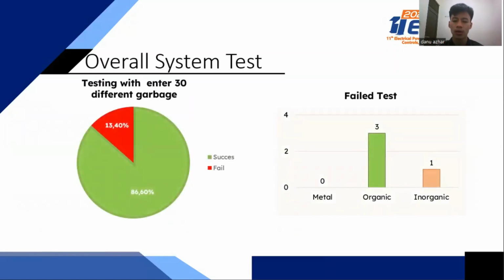This tool was tested by entering 3 different kinds of garbage and has a success rate of 86% and 13% failed. During the test, the organic garbage failed 3 times and the inorganic garbage failed 1 time. So the success rate of this tool is 86.6%.